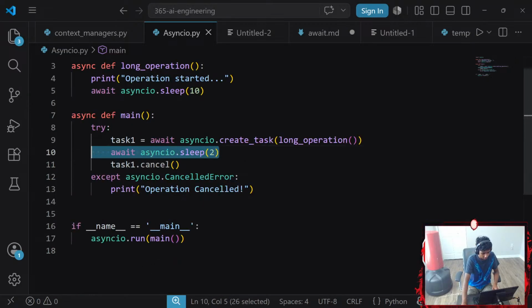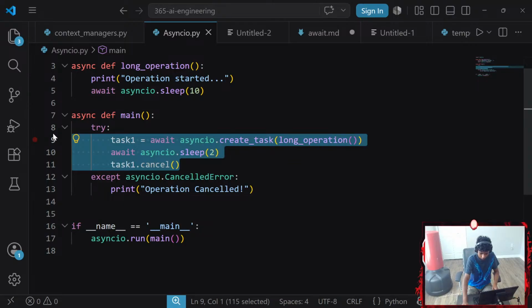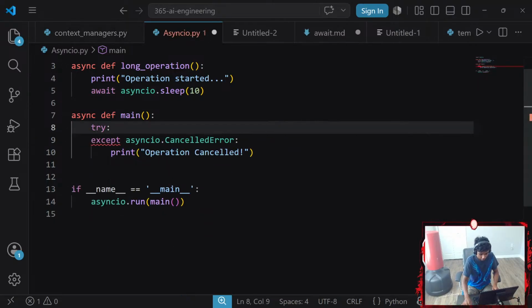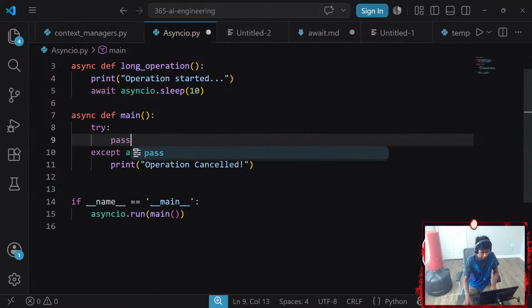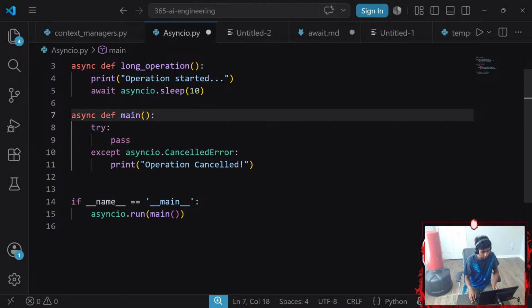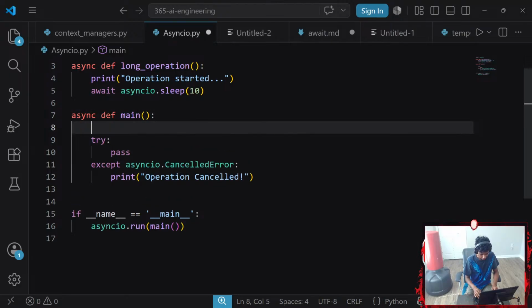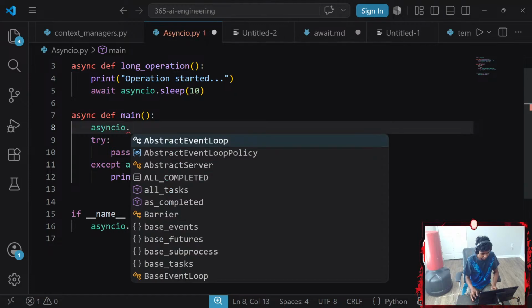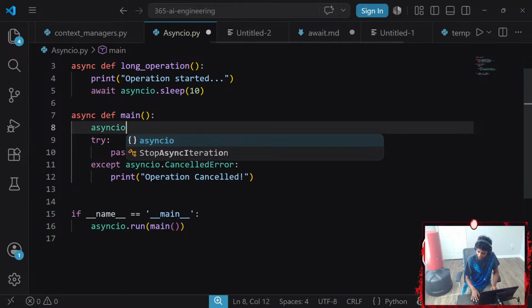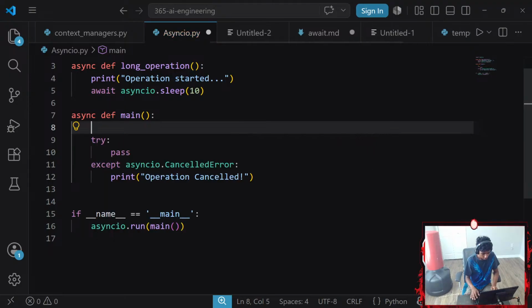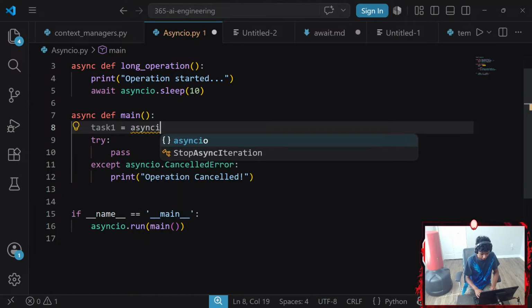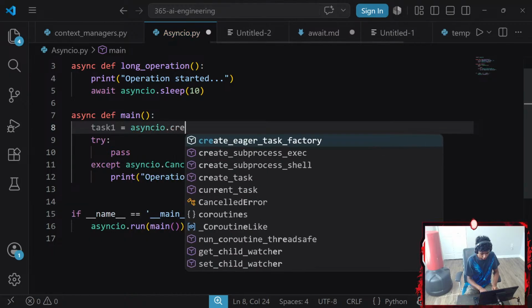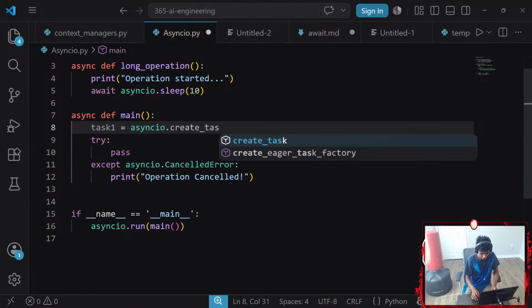Basically, where I messed up here was that above the, I'm gonna add pass as a placeholder for now. Now, above my try and excepts, we go with asyncio dot, did I already forget what the hell? Okay, so firstly, we're gonna await our task. I'm gonna go with task 1 equals asyncio dot create_task function.